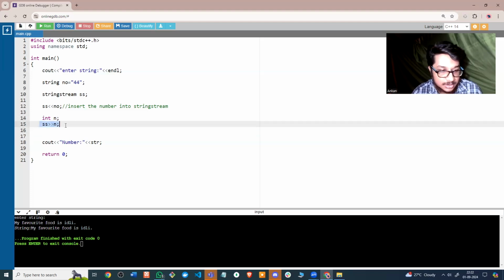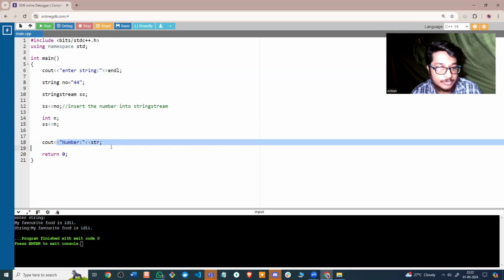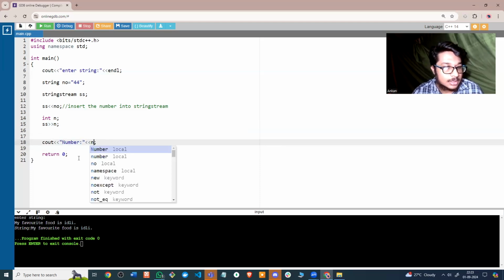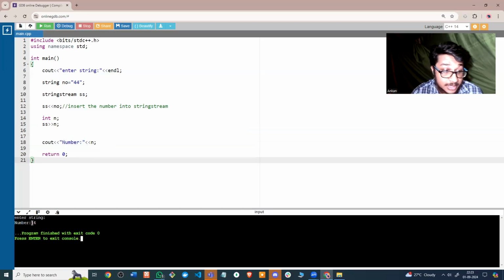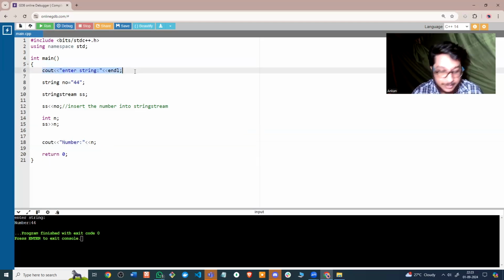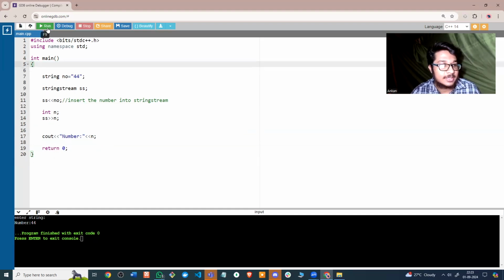So if this cin works, which is reading from the input, reading from the stream works, then number 44 will be printed. Let's print n here. Okay. If I run this, okay, we are getting it. We don't need this particular line here. If I run this, it will be printing 44.